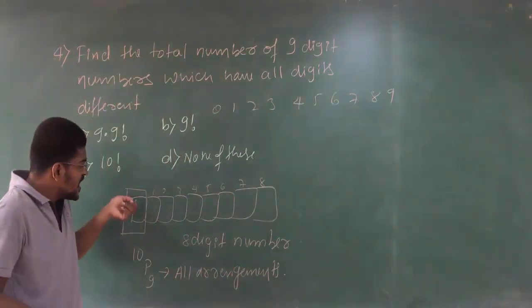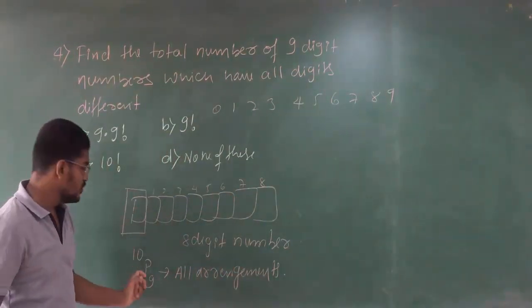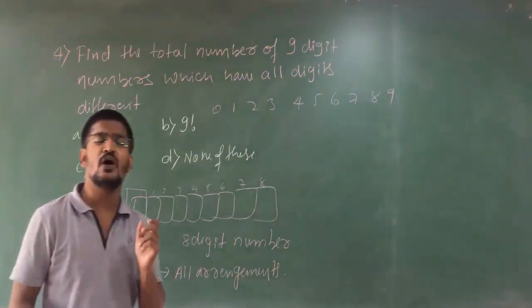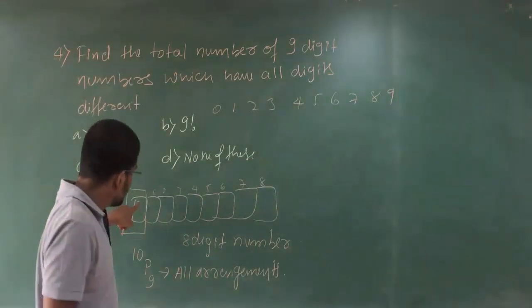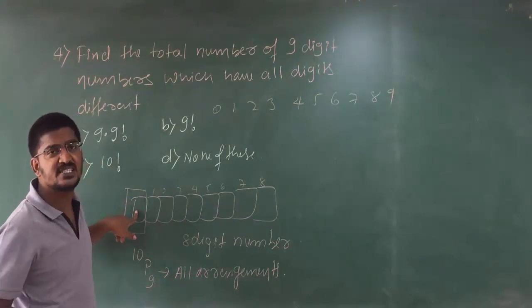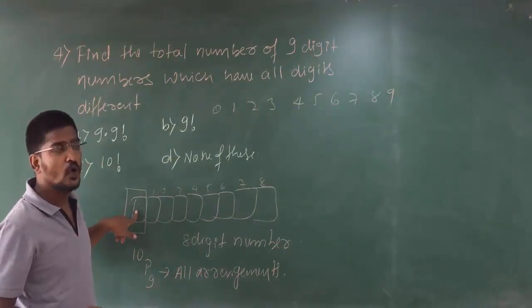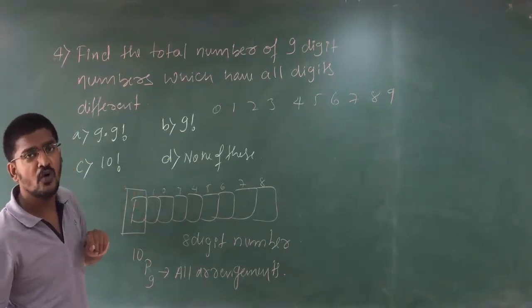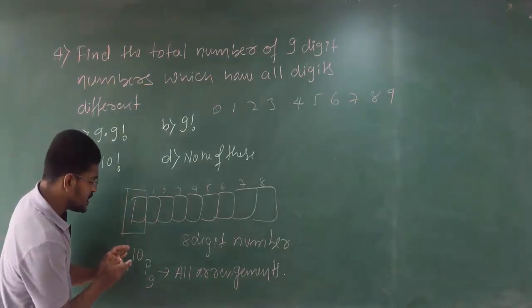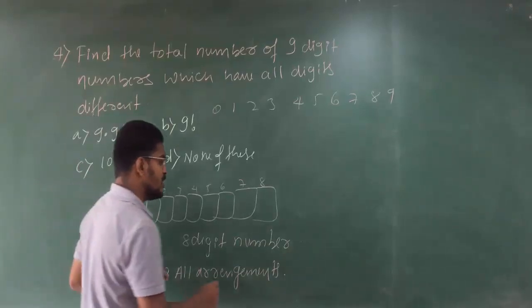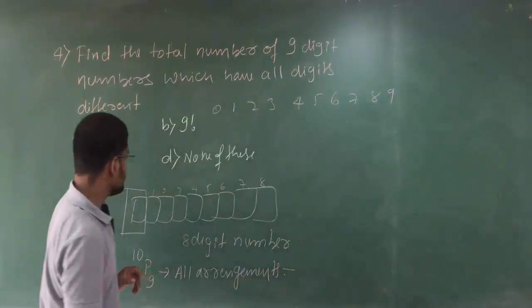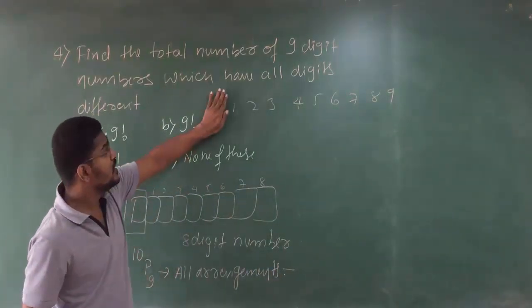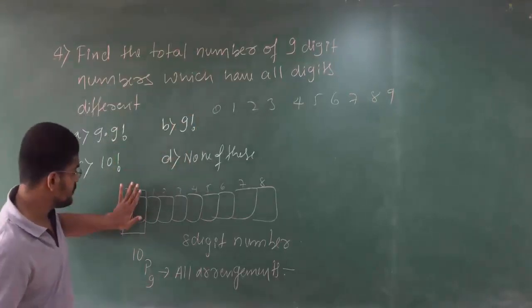But according to our problem, we don't need this 0 at the first place. Are you getting my point? So if we don't need 0 at the first place, what we have to do? We have to subtract how much? That is minus, see, remove this 0 because it is fixed here.